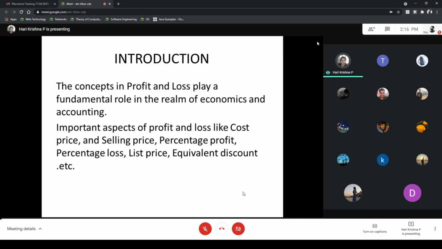The concept of profit and loss plays a fundamental role in the realm of economics and accounts. The important aspects of profit and loss, like cost price, selling price, percentage profit and loss, list price, equivalent discounts, etc., we are all going to discuss in detail. First, Ajanya is going to take cost price, selling price, profit percentage and loss percentage.